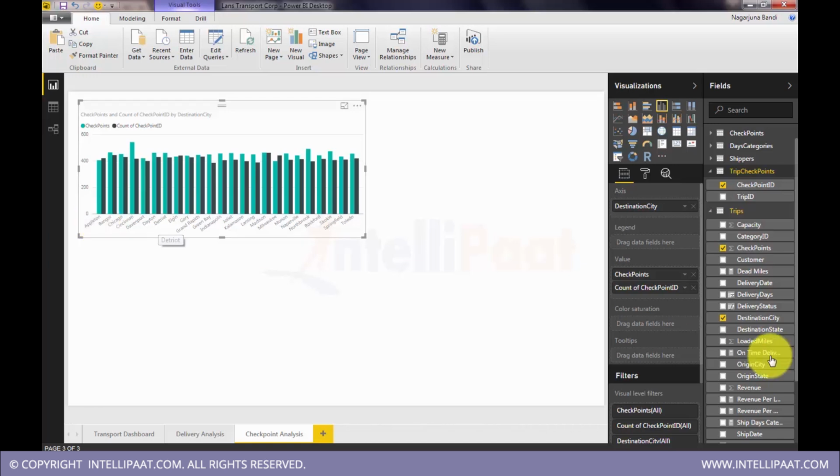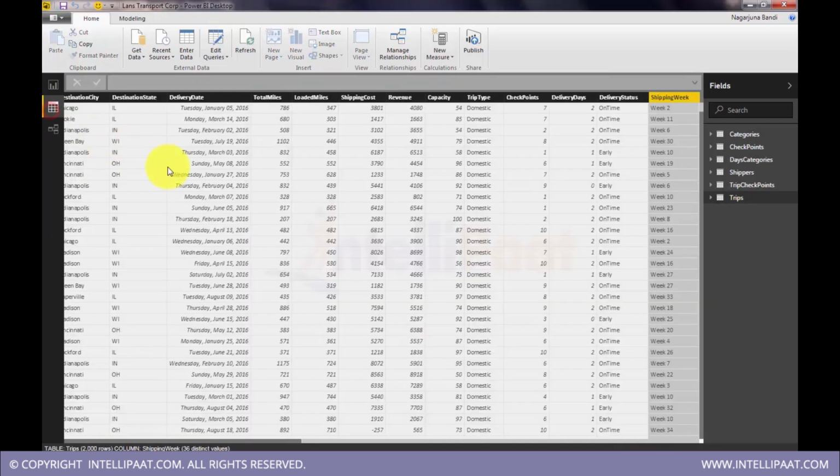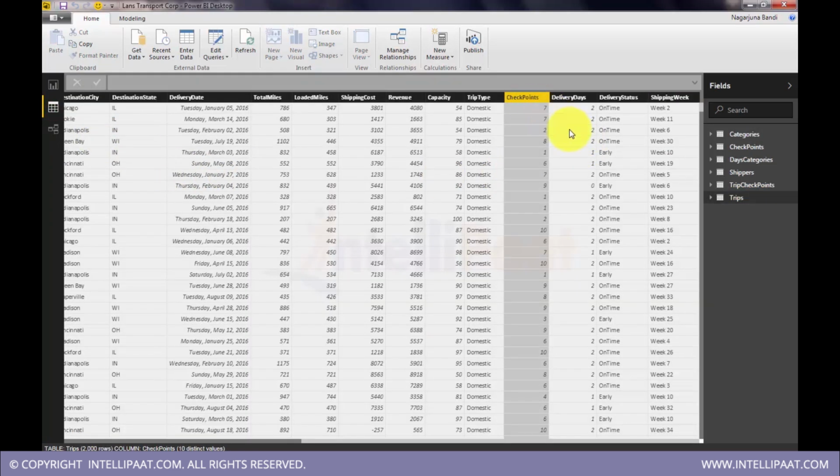Okay, per city per trip. So we are adding all those checkpoints at a trip level. So that's why count, here we don't need to add, because at a trip level this is already added and we are seeing the data. So at a trip level we have this information, like this trip ID has covered 7 checkpoints.